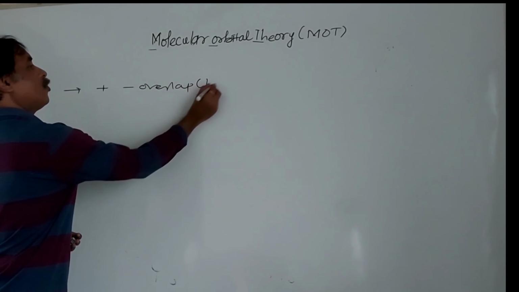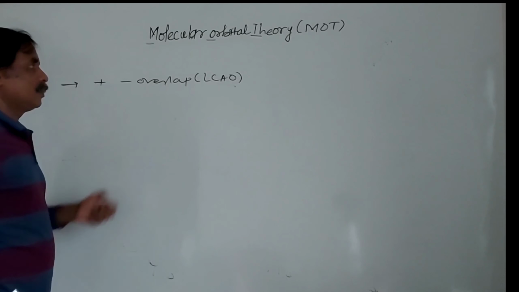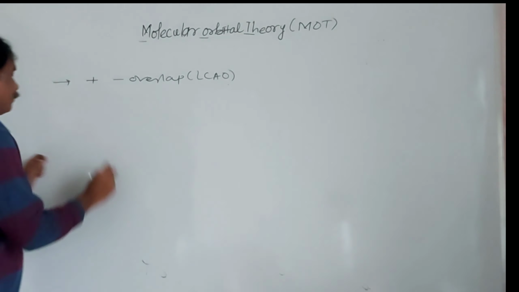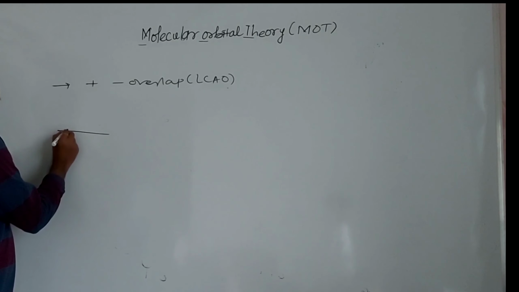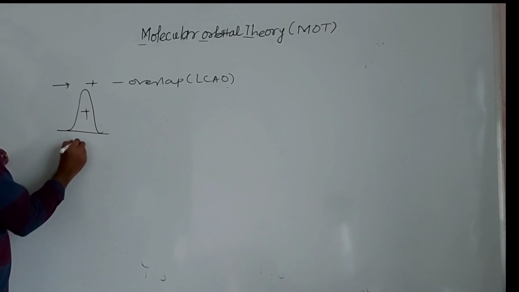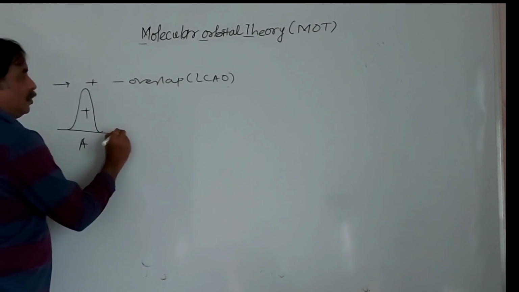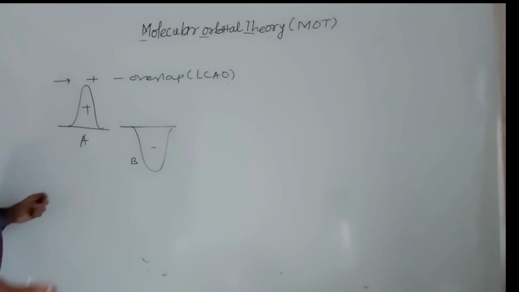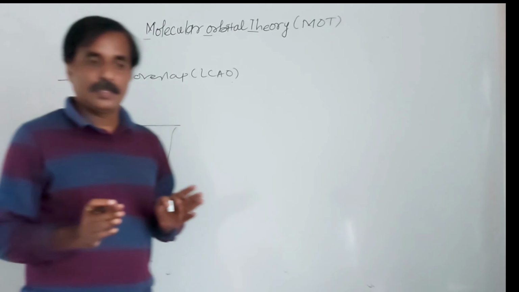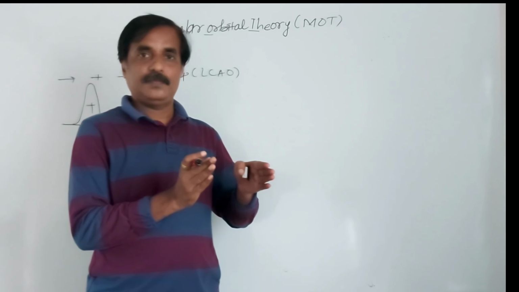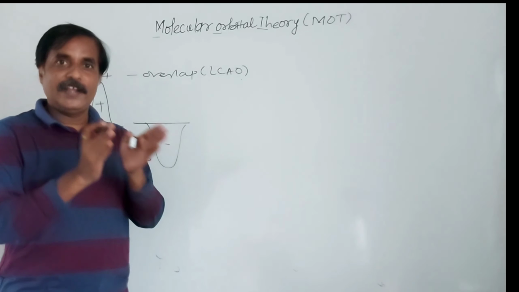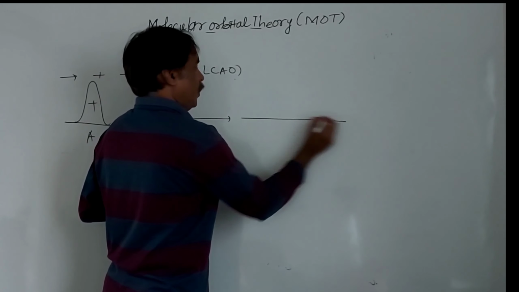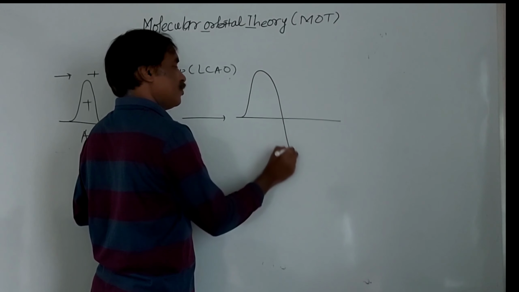That is a linear combination of atomic orbitals with a positive wave function of atom A and a negative wave function of atom B. Diagrammatic representation: here it is a plus atom A and here atom B negative. There is subtraction. When positive wave function of atom A and negative wave function of atom B, then definitely there is subtraction and here formation of molecular orbital like this.